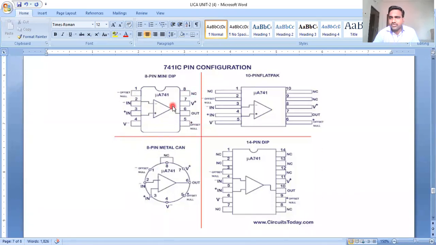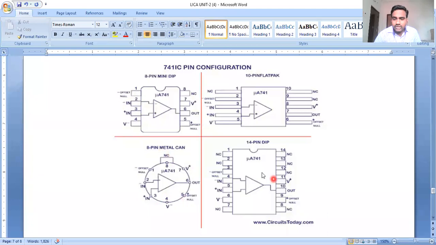What is the difference between the 8 pin mini DIP and the 8 pin metal tin can? This one is represented in a rectangular or square type construction, and this one is represented in a metal can of circular type construction. So that is the difference. The entire pin structure, the entire numbering of the pins, and the entire operation are the same.